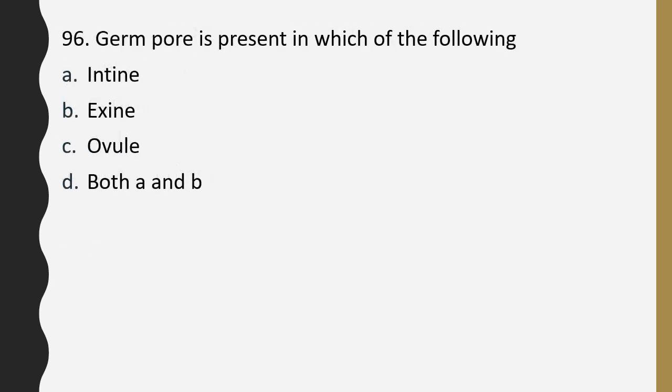Question number 96. Germ pore is present in which of the following? Intine, exine, ovule, or both intine and exine? Correct answer is option B. It is present in exine layer of the pollen grain.